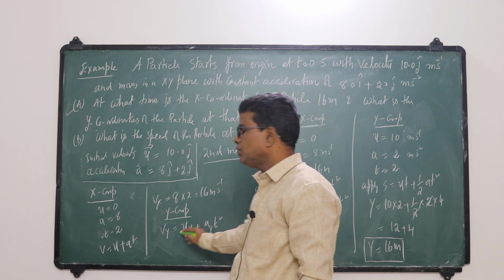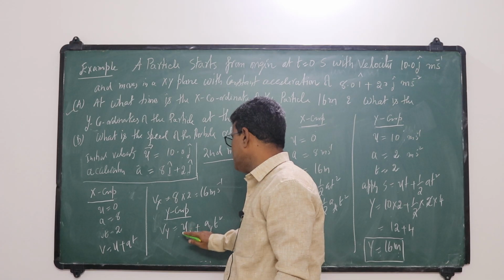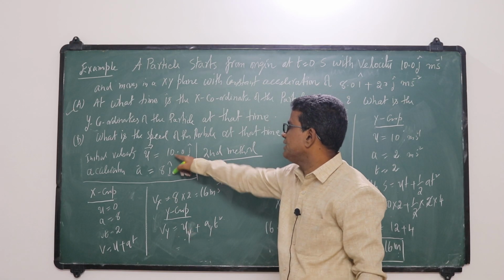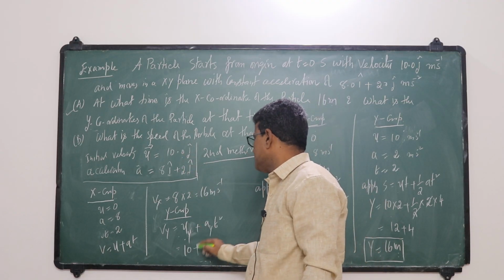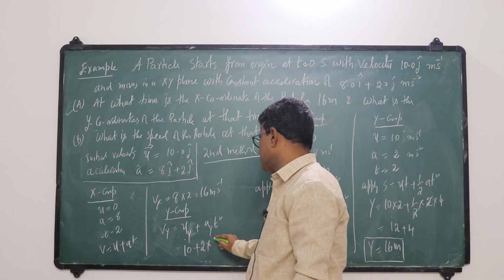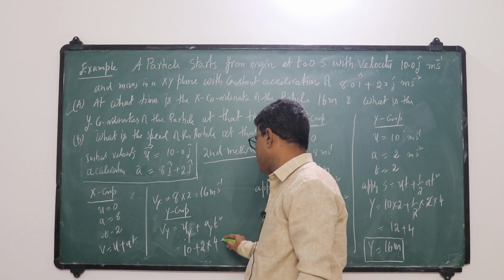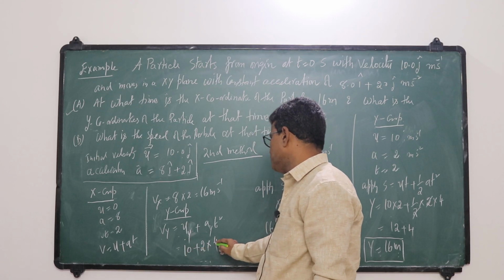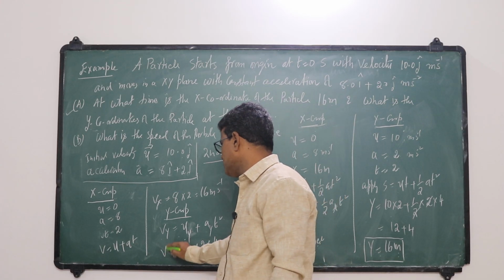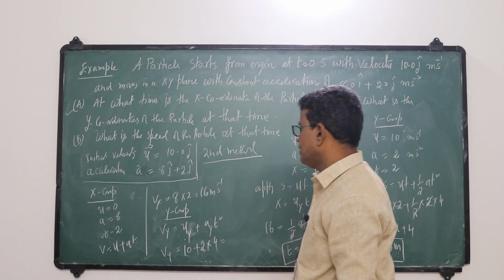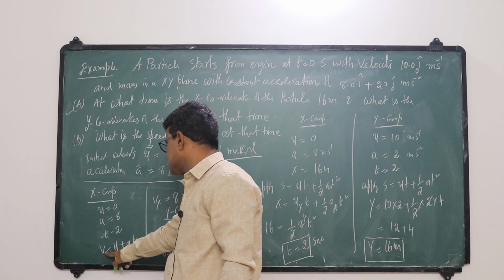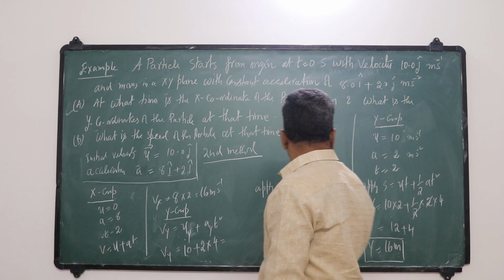So I am applying v is equal to u plus at. In which direction? Y direction. So uy, the initial velocity in the y direction, is 10. 10 plus acceleration 2 into t, 2 seconds. That is 10 plus 2 into 2, 4. 4 plus 10, 14. So velocity in the y direction is 14. Initial velocity 10, acceleration is 2, 2 seconds. Okay.